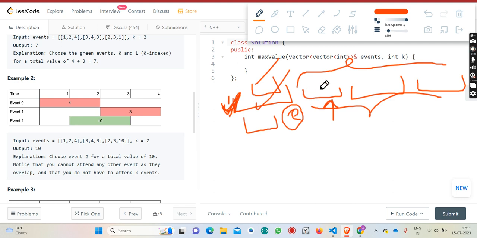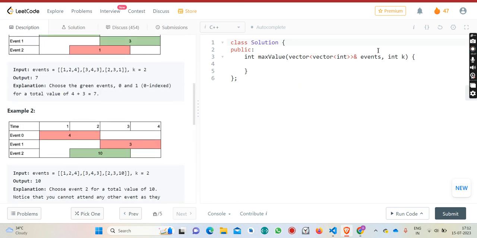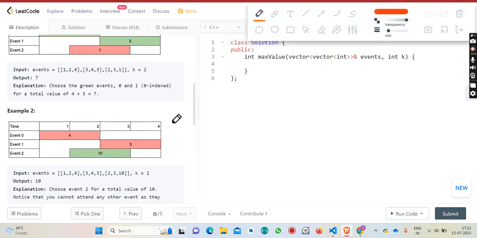Okay, so now I will go to the solution itself. What I will do is that, by reading the question you cannot say what will be the answer, because at each event you can't say for sure that if I attend this then I will get the maximum. So you will have two options, either to attend this event or not to attend this event. So obviously this is an indication of DP, DP with choice.